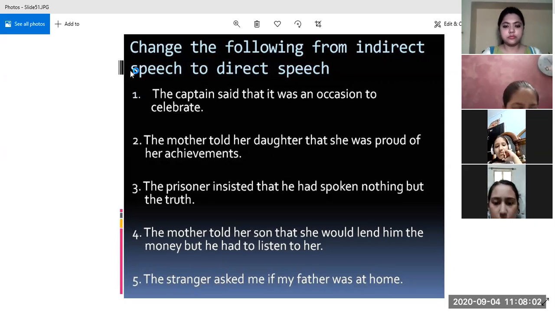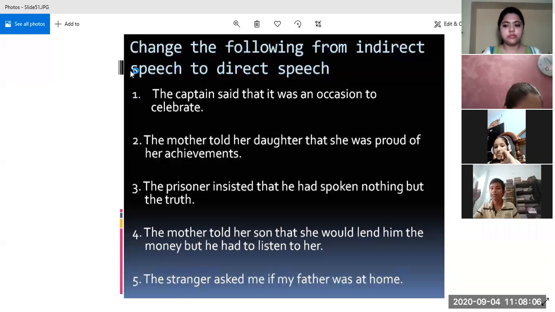The mother said to her son that, comma, double inverted comma, she will lend him the money, but he had to listen to her. Now you have not focused on the conversion of pronouns. Let us hear it from somebody else. Well tried, Abhineet, but a few places you left.